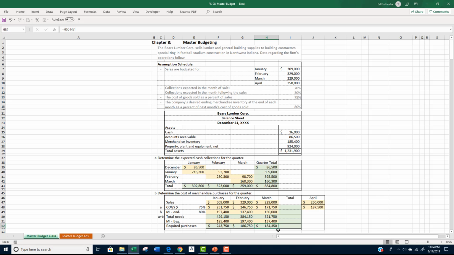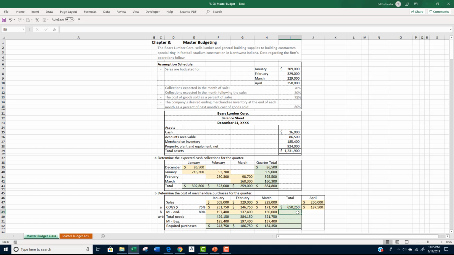or $184,350. To get your required purchases for the quarter, you add your monthly cost of goods sold amount of $231,750 plus $246,750 plus $171,750 for a total of $650,250.